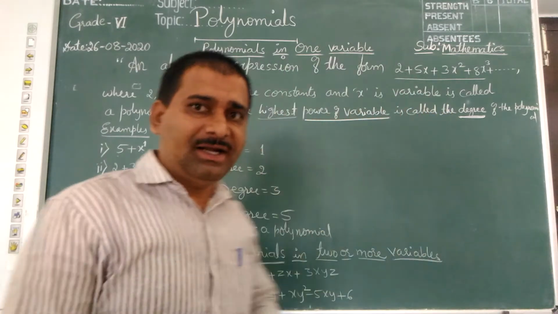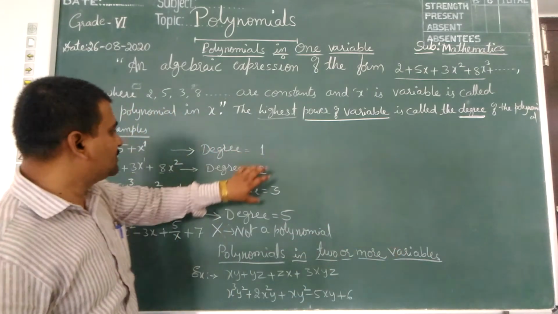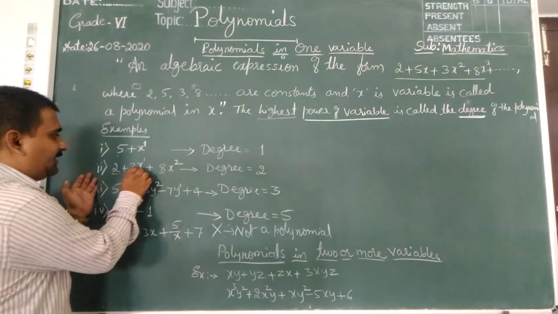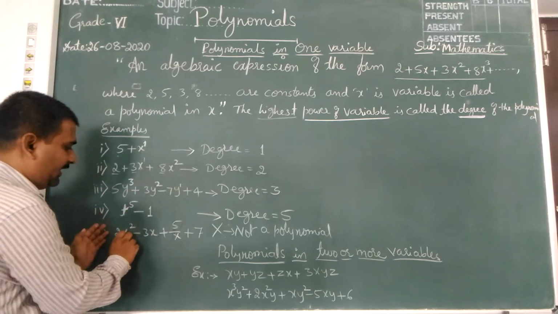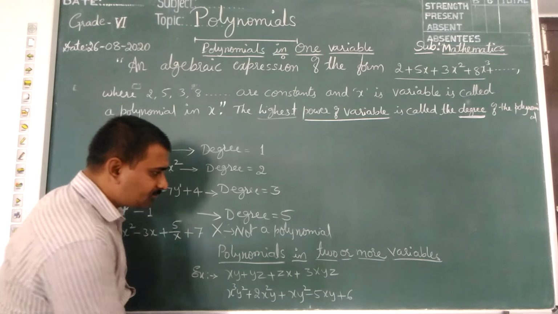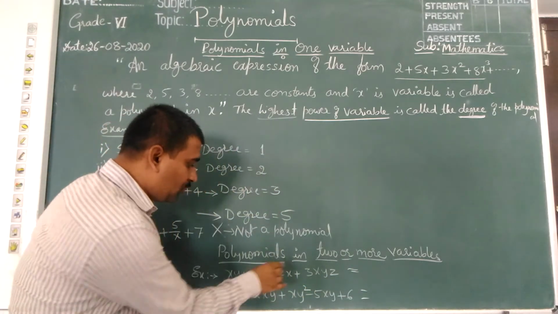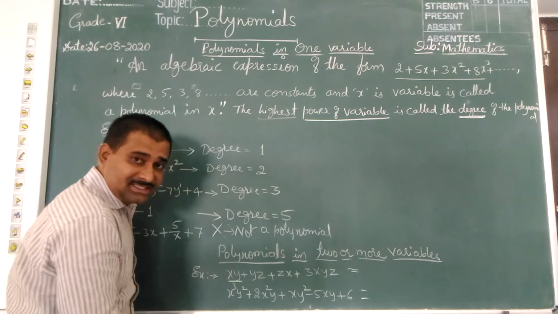Okay, quickly let us move towards polynomials in 2 or more variables. Until now we were discussing only one variable: x, y, t, all one variable. Here, how to find the degree when there are 2 or more variables. See here, 2 variables, x and y.